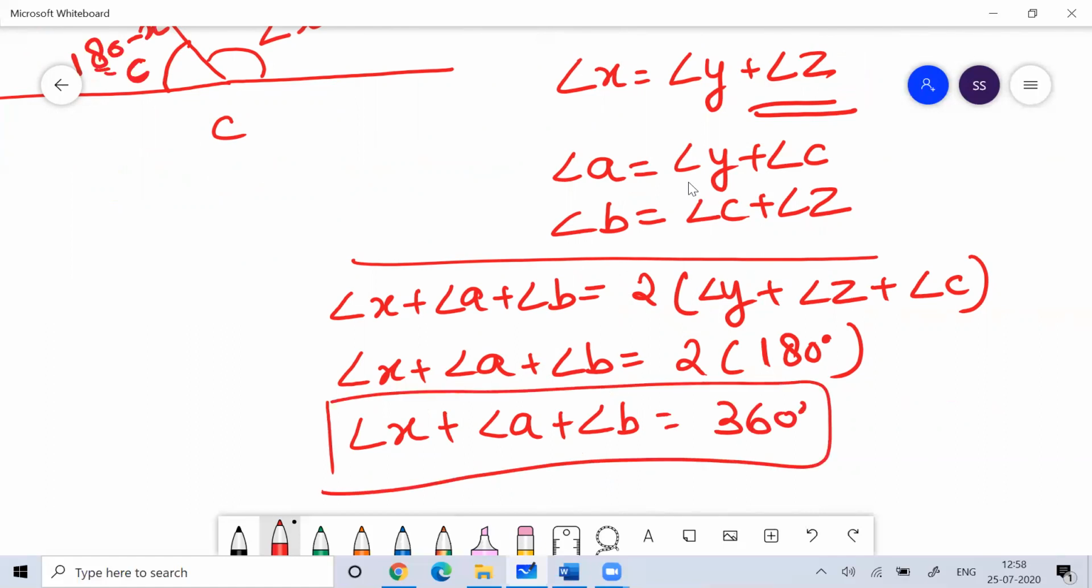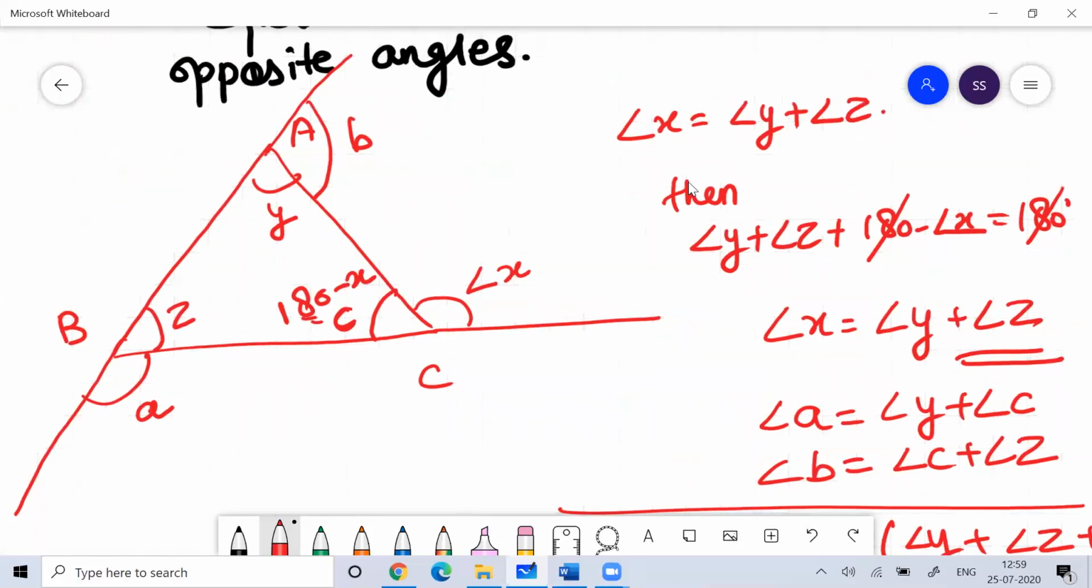So I believe you have understood this concept. Fine. So that is an important thing to understand.